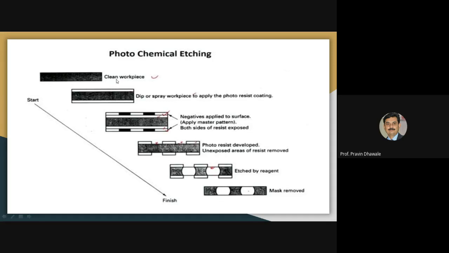This is the initial shape and this will be the final shape after removal of the maskant and carrying out the etching process over this workpiece from start to end. In this manner, step by step, the photochemical etching process is carried out. Draw this diagram.